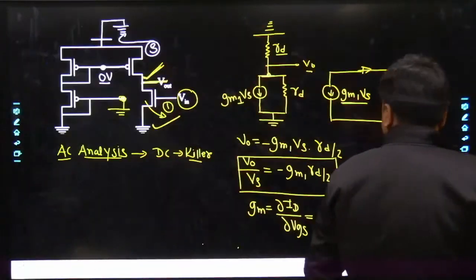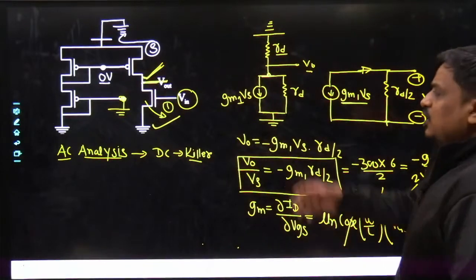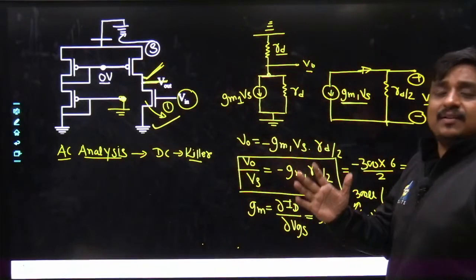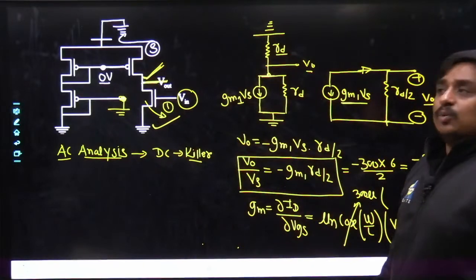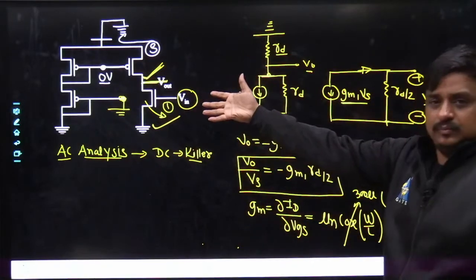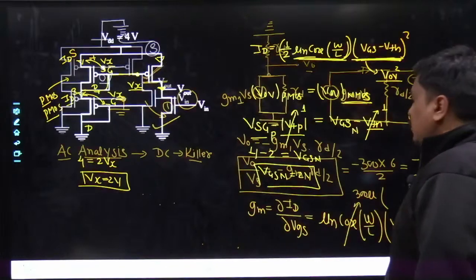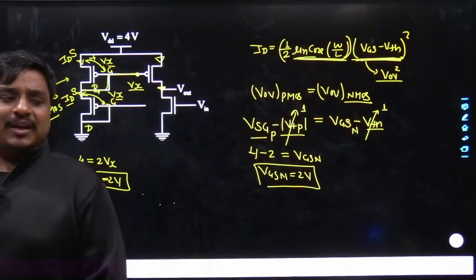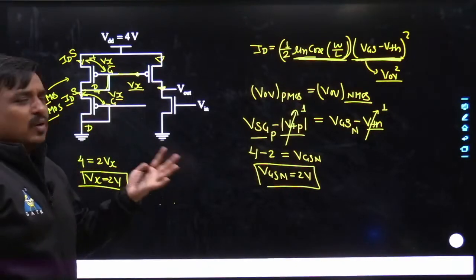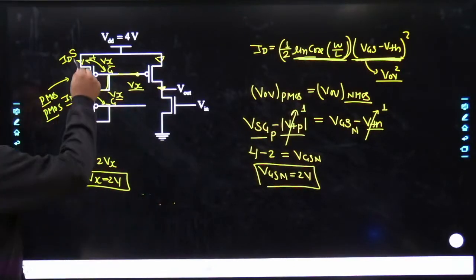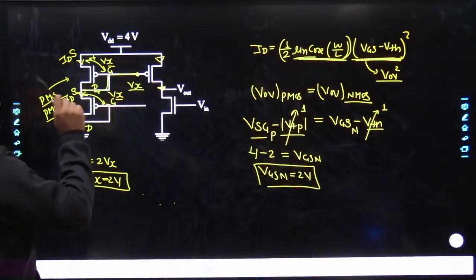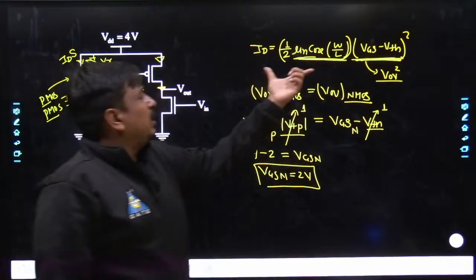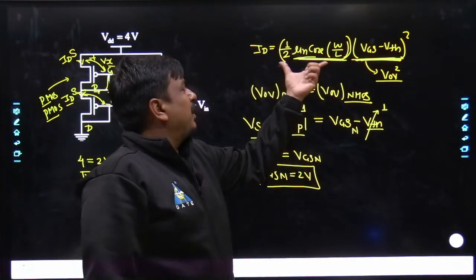Now I went back and started doing the DC analysis. In DC analysis, my focus was very precise and clear. I was focusing on the calculation of GM4 or GM1. While doing the DC analysis also, I reduced so many steps. May I know how I did that? My dear friends, if both of them are carrying the same current, then from the current governing rule, both of them have the same multiplier factor.